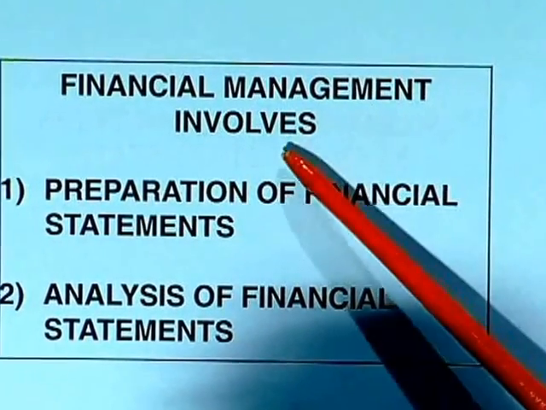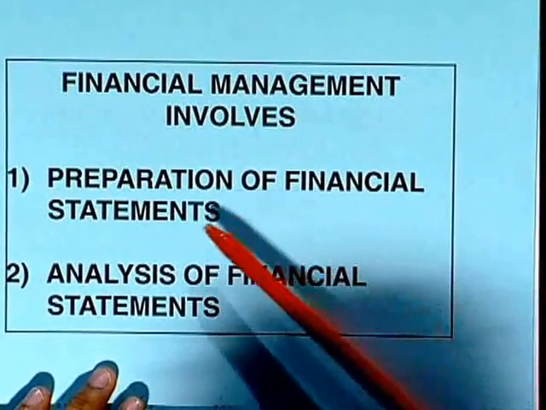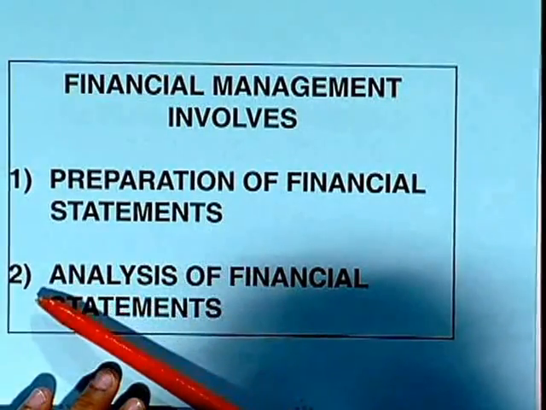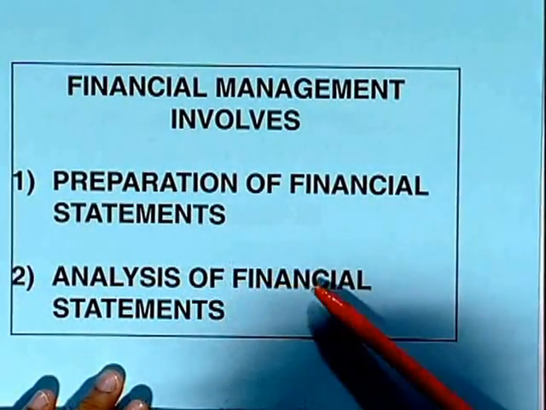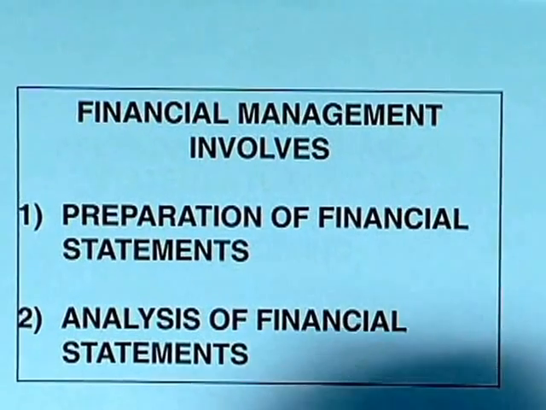Financial management involves number 1, preparation of financial statements, and number 2, analysis of financial statements. So as we see here, financial management involves 2 steps. The first aspect is preparation of financial statements.